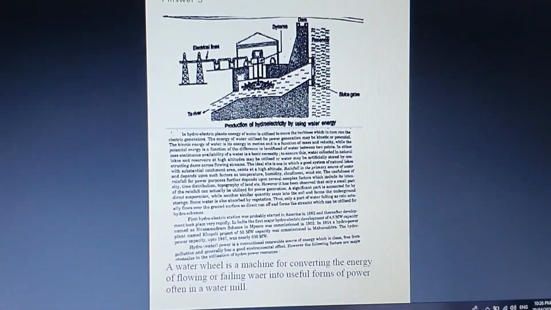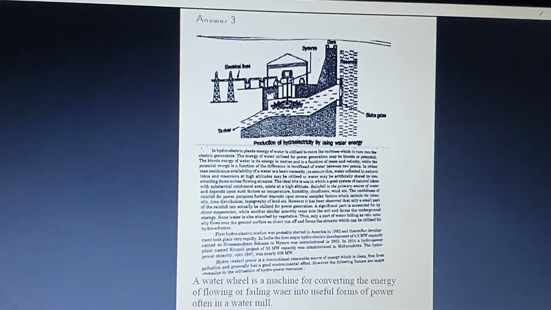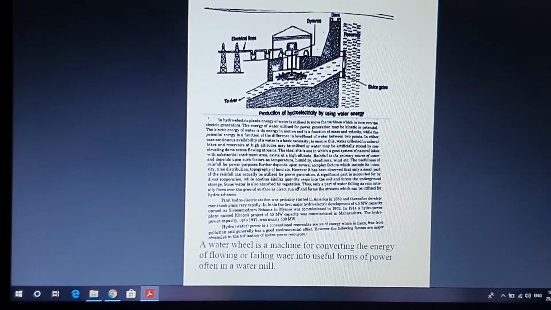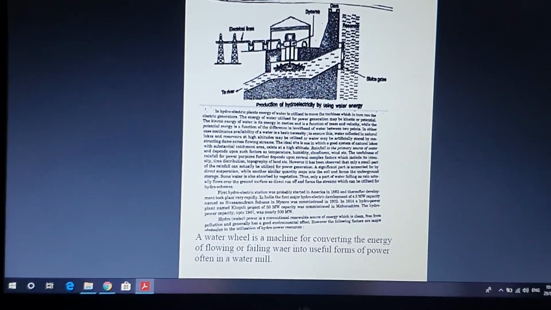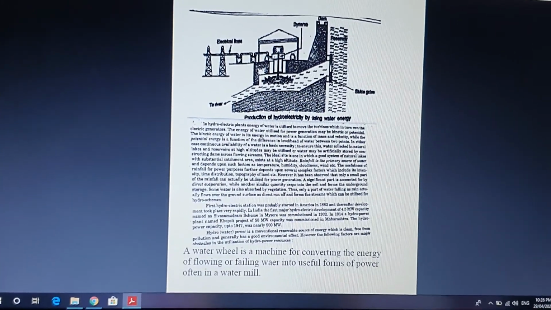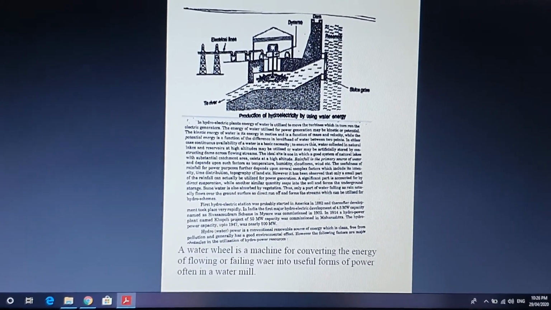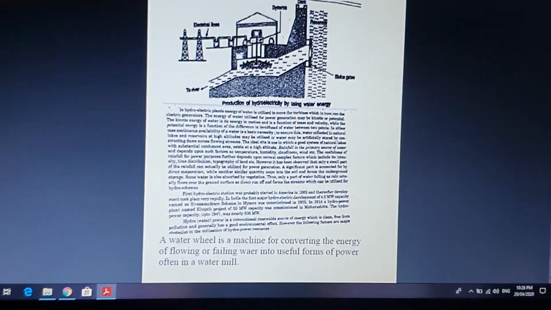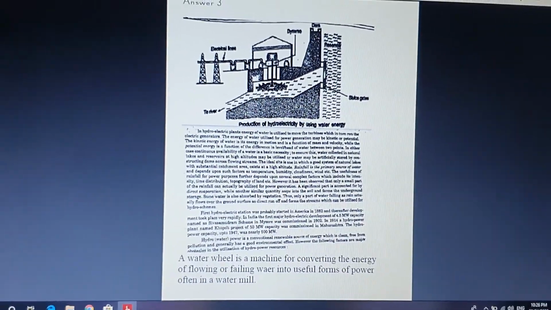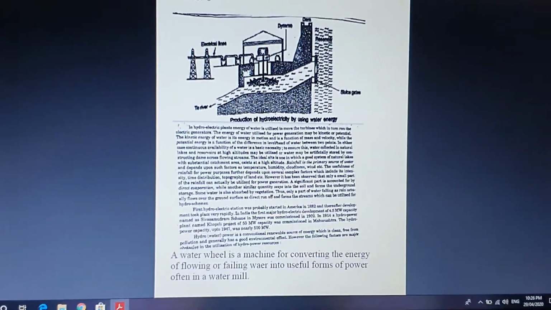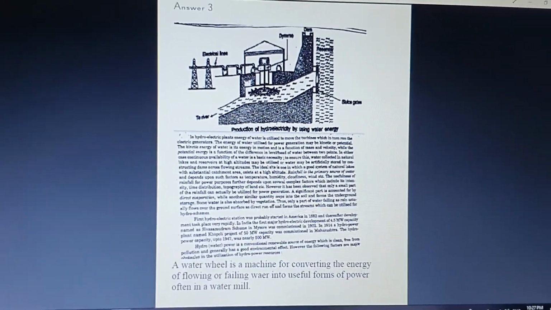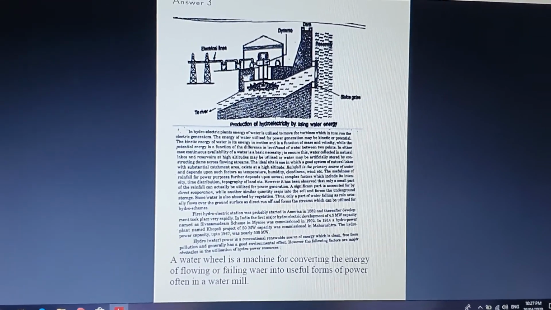So what is a hydroelectric turbine? Hydro is nothing but water. The water energy is converted into electrical energy, which you call the motion of the work. If you convert that, you call it the conversion of hydroelectric power energy. So in that question you can draw the hydroelectric power plant, showing how the energy is being converted. And one more question, given as the third one, is what is a water wheel.